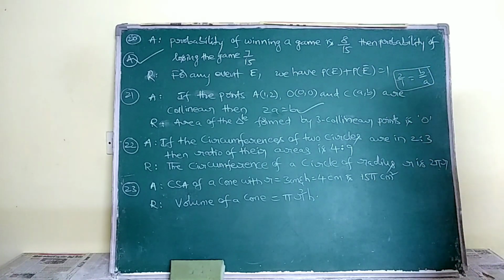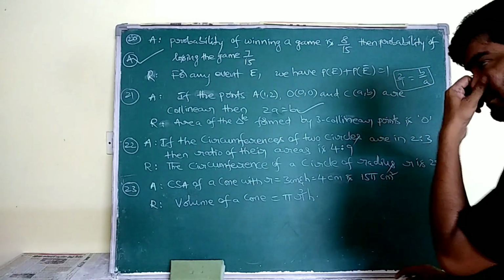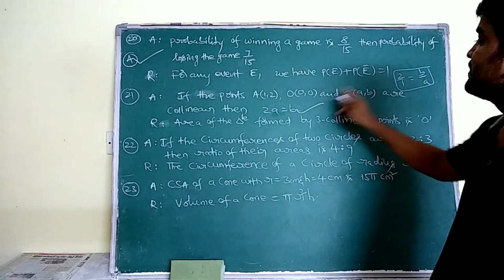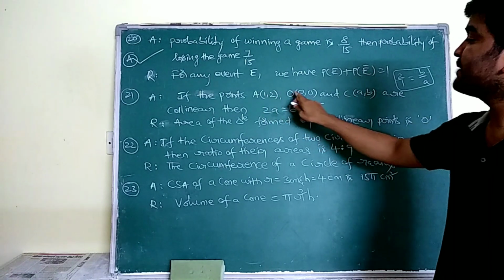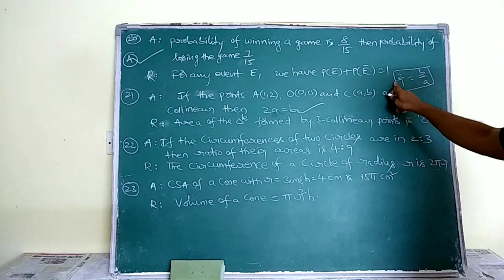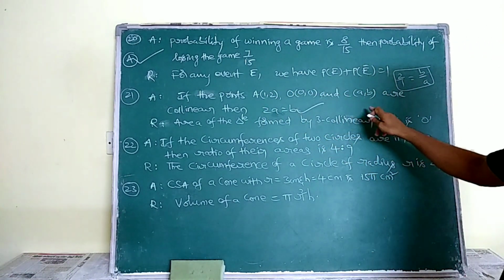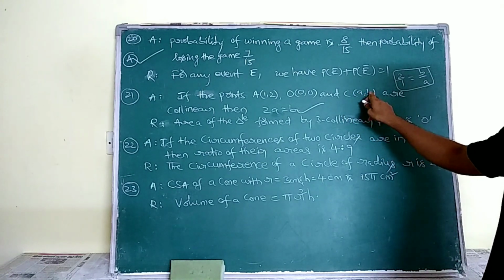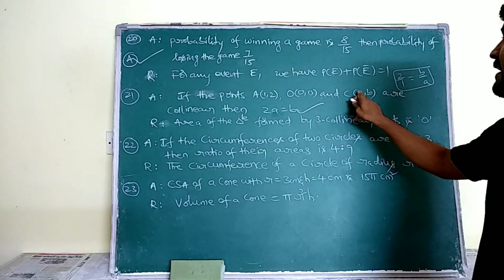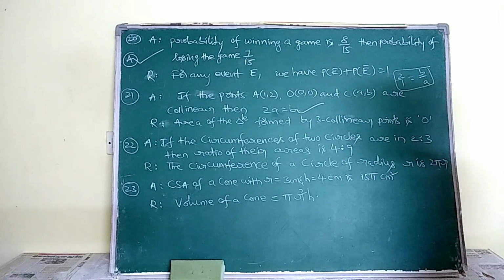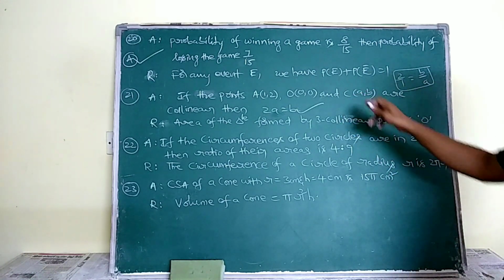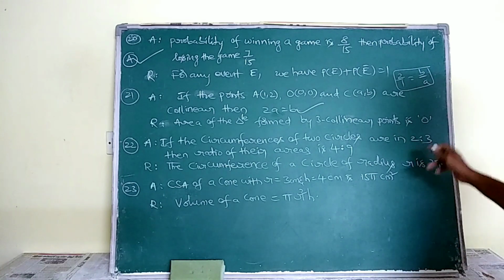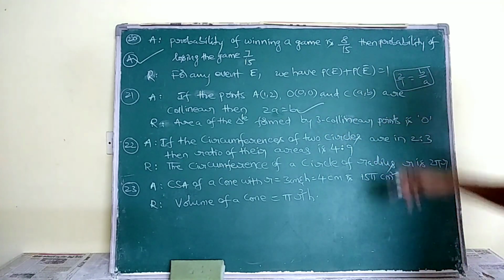See ma, slope of AO means y2 minus y1 by x2 minus x1. Here the slope is 2 by 1. Here OC slope is again y2 minus y1 by x2 minus x1, that is b by a. Those two slopes are equal. Why? Because A, O, C are collinear. That is 2a is equal to b by this.